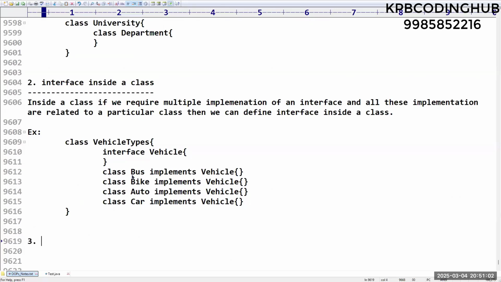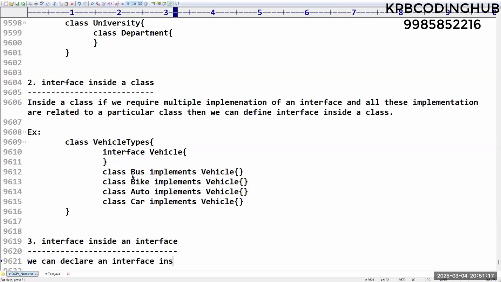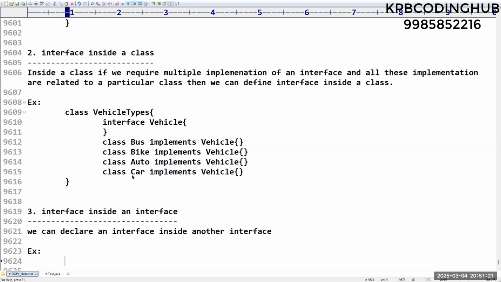Next, third one, interface inside an interface. Can we declare an interface inside another interface? Yes, we can declare an interface inside another interface. There is no issue at all. In a future class, I will explain. There is one interface with the name Map.